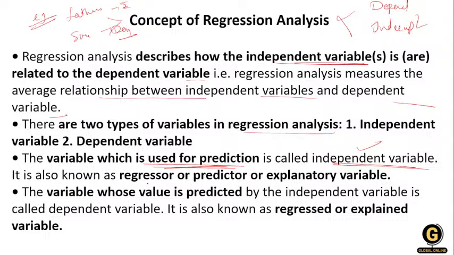It is also called the regressor, the predictor, or the explanatory variable. Then the variable whose value is predicted by the independent variable is the dependent variable.